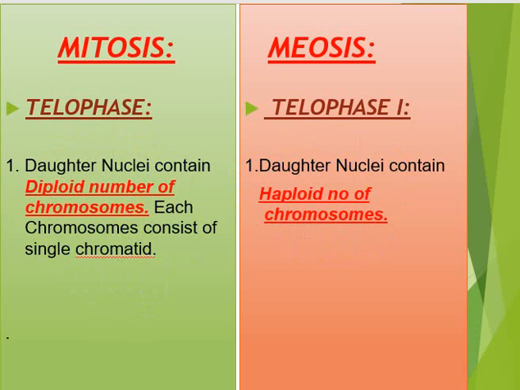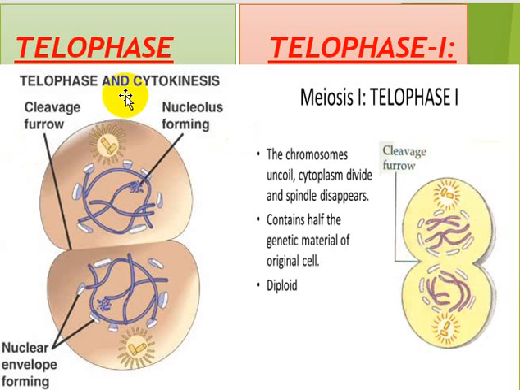Well, you can see the diagram actually. This is the diagram showing the telophase of mitosis, and certainly the nucleolus is formed. Yes, your centriole is moved towards one side, near the nucleus, and nuclear envelopes start developing.